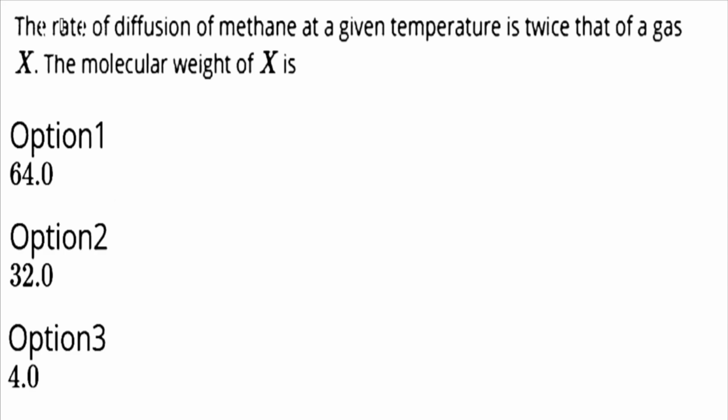The question is: the rate of diffusion of methane at a given temperature is twice that of a gas X. So the molecular weight of X is, and these are the options. So according to Graham's law, at a given temperature, the rate of diffusion of a gas is inversely proportional to the square root of the molecular weight of the gas.